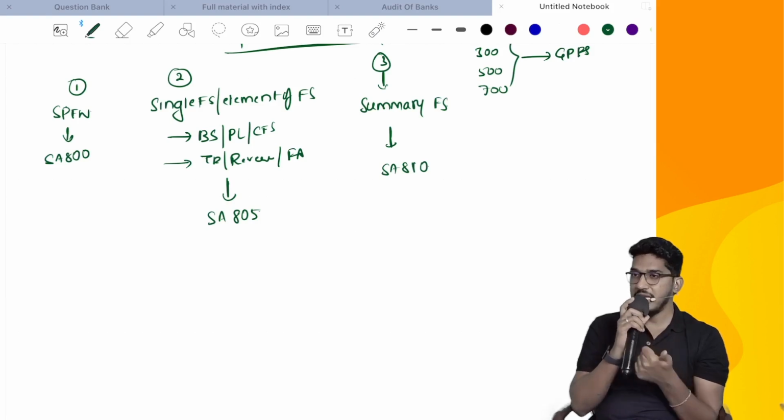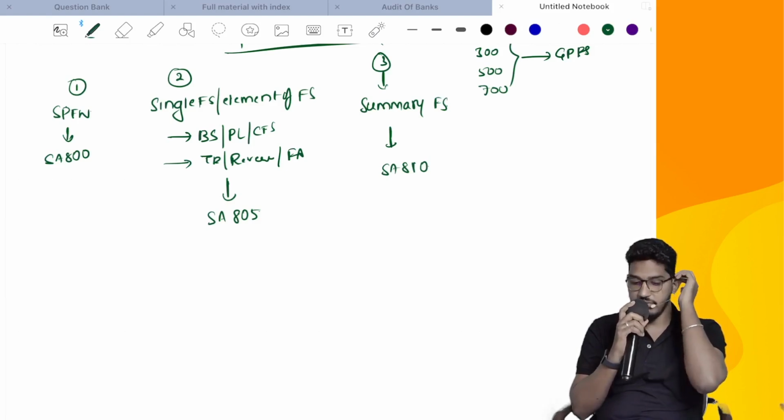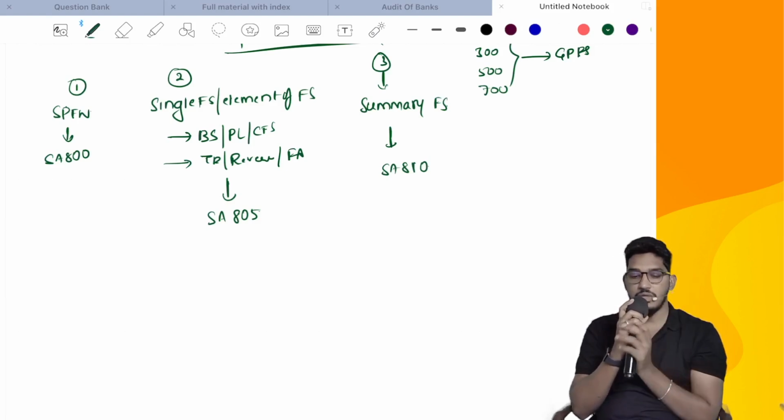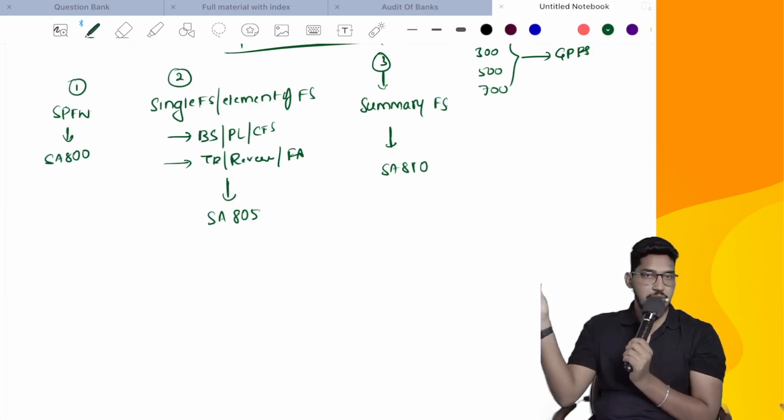Number 1, SA 800, talking about how to conduct audit of the financial statements prepared as per special purpose framework. Number 2, which is talking about how to conduct audit of a single financial statement or a specific element or item of the financial statements. Then SA 810, talking about how to conduct audit of summary financial statements. If we are done with that 3, the chapter will come to an end.